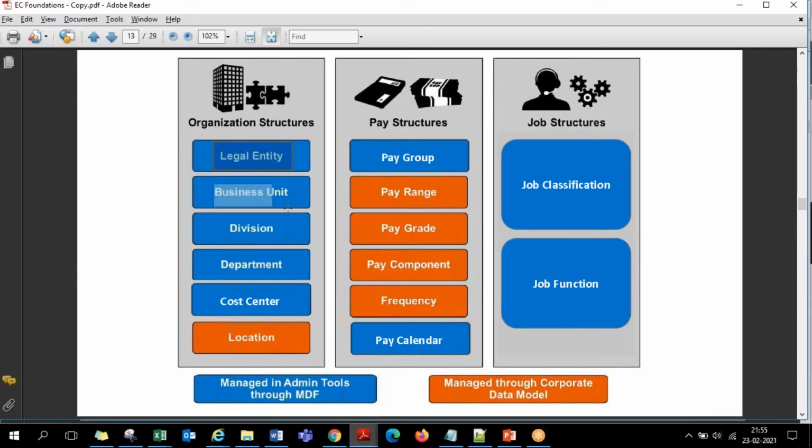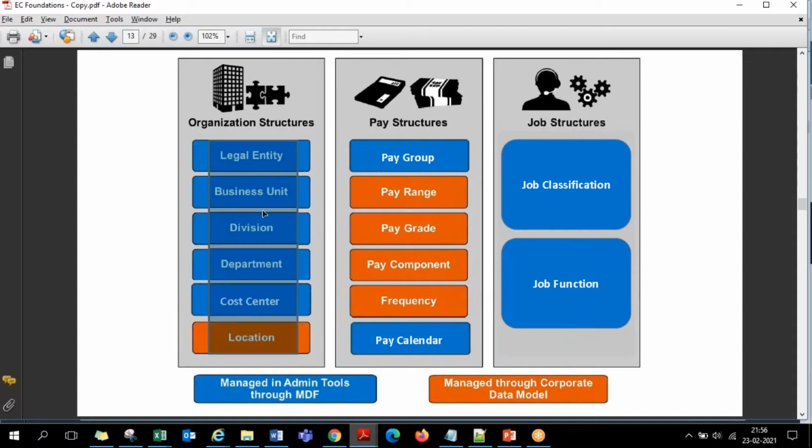Then lines of business. Business unit means the line of business. They are into what business? Coca-Cola means they are into the beverages business. Some companies are into multiple lines of business. If you take Reliance, Reliance is into communications, petroleum products, textiles. So multiple lines of business. Those are the different business units you can create. And under the business units, some divisions, departments, locations, multiple things will come under the organization structure.